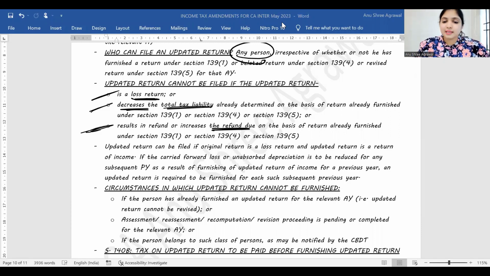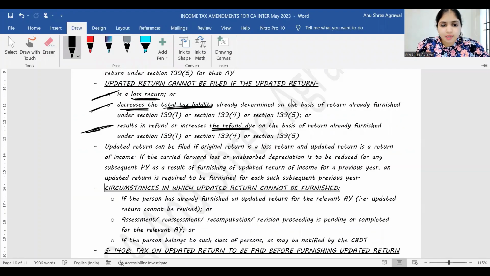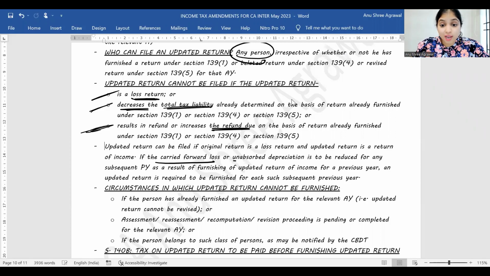Understood, guys? Then listen to the next point. If the carried forward loss or unabsorbed depreciation is to be reduced for any subsequent previous year as a result of furnishing of updated return of income for a previous year, an updated return is required to be furnished for each such subsequent previous year. We'll take an example.